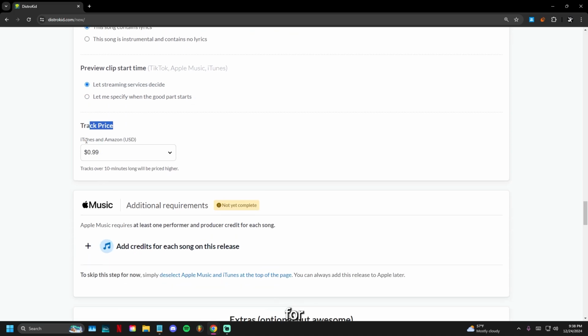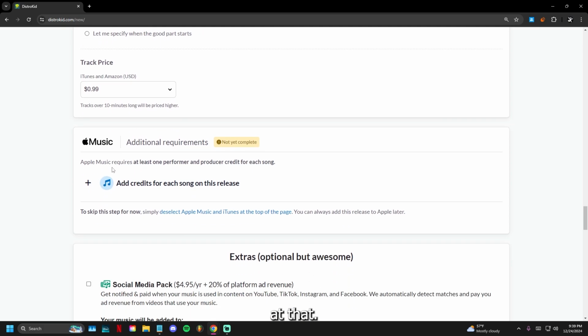So track price, this is for iTunes and Amazon and Apple Music. For this, I recommend 99 cents, unless you're trying to make up for some certain margins or whatever. Then $1.29 is fine, but 99 cents just looks good in my opinion, so I just leave it at that.